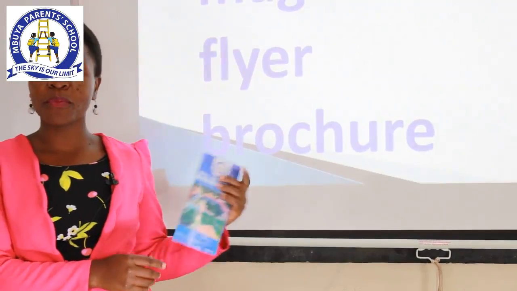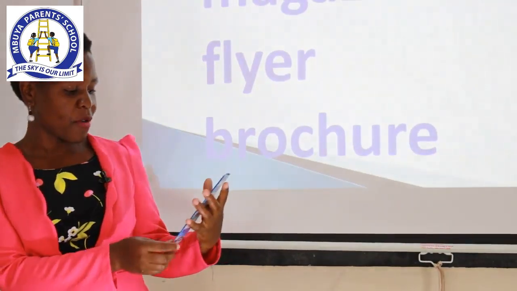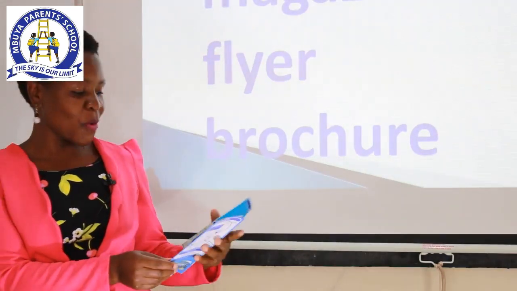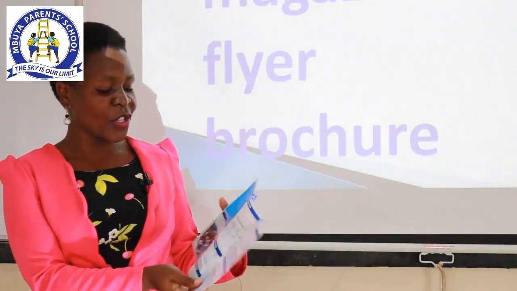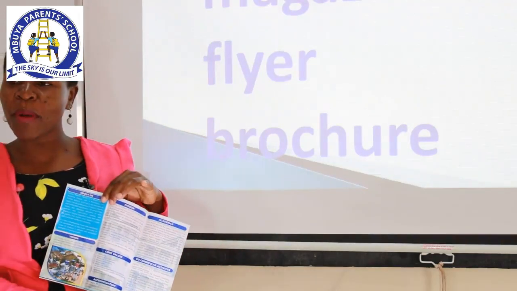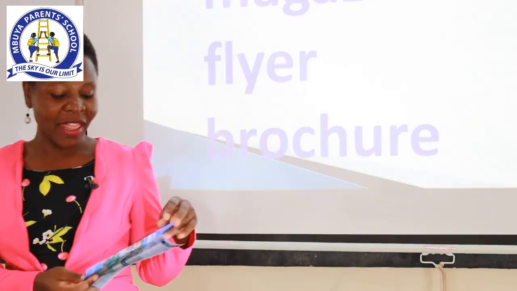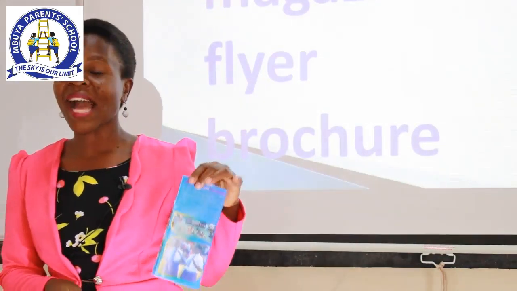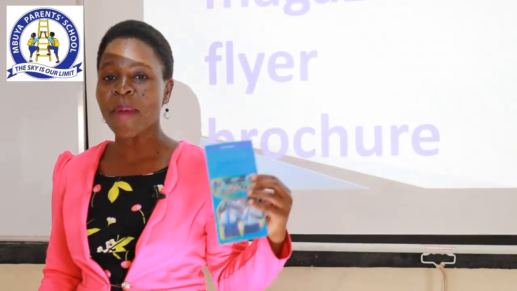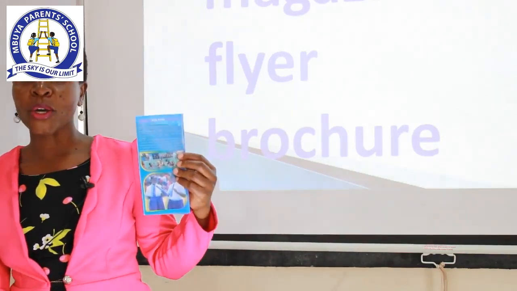This is the one from Mbuya Parent School. It has a summary of what we stand for as a school: the motto, the vision, the mission, the core values, our academic performance, the school fees structure, our location, and the activities that take place at school. It is used for marketing your services or your goods.